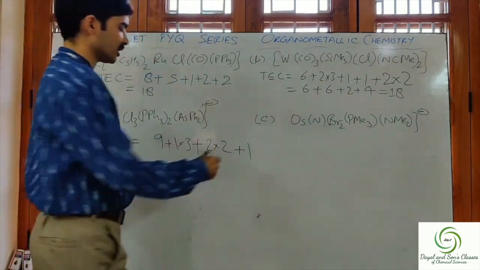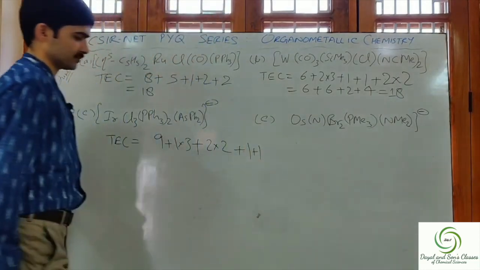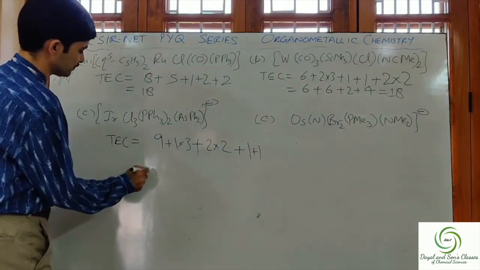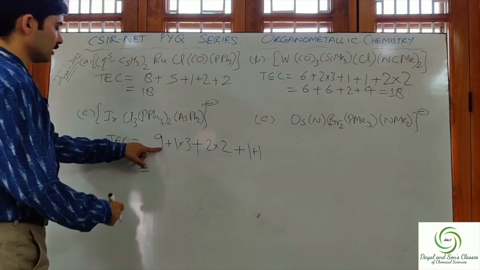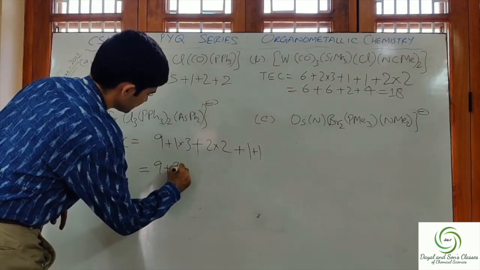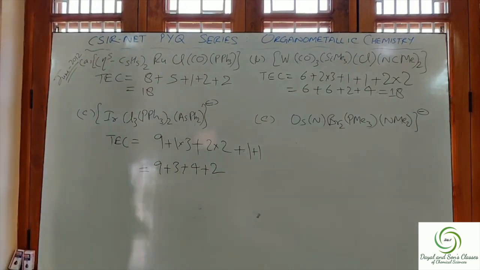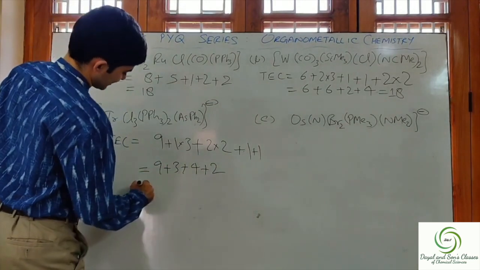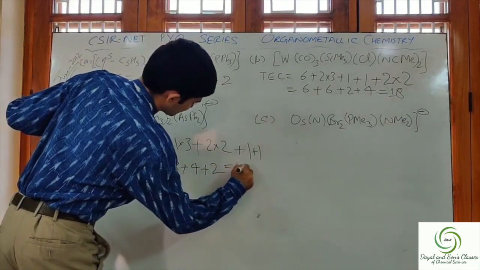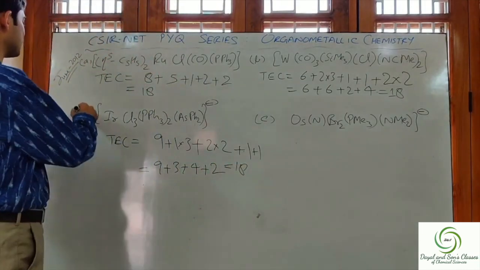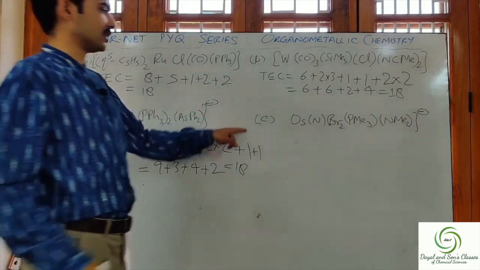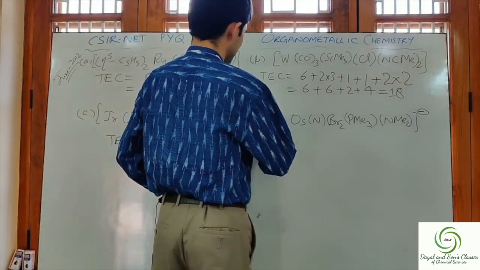And there is one negative charge, so again plus 1. That is 9 plus 3 plus 4 plus 2. 12, 12, 6, 18. This is also coming to be 18, so this complex is also obeying the 18 electron rule. So our answer is D option. D option is the correct one.